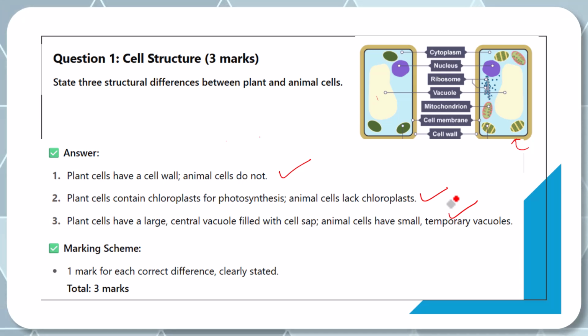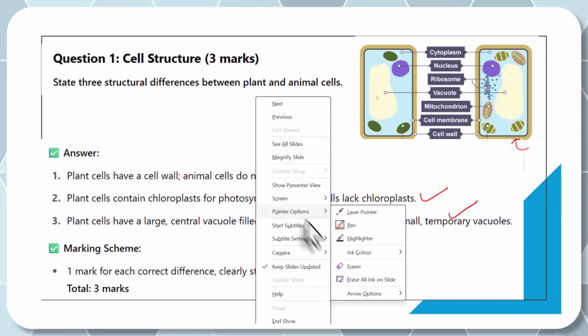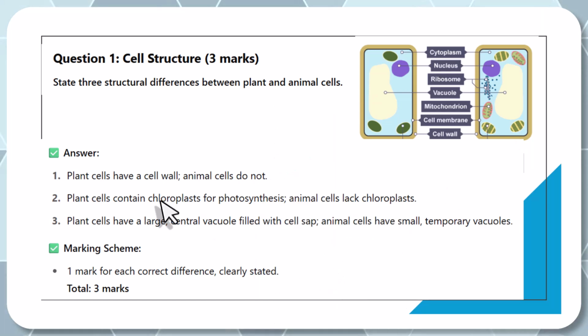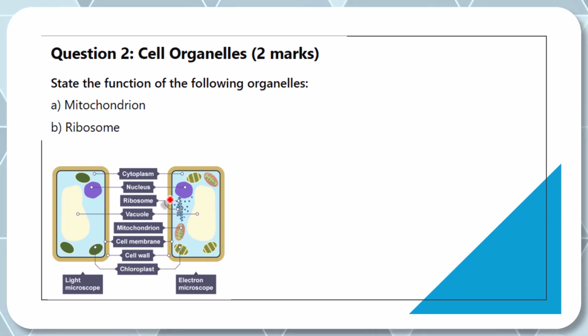Okay, so I hope that you finished everything. Now we're going to move on to the next question. We're going to move on to question 2. Just as a reminder, this video is focusing on just 5 questions based on cell biology. These are predicted questions we think will come in your exam, but they're based on the cell biology topic only. Now question 2 is about cell organelles.